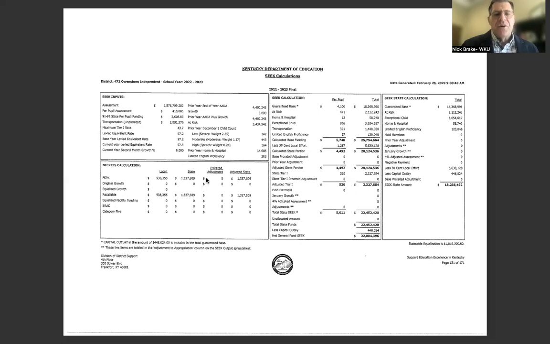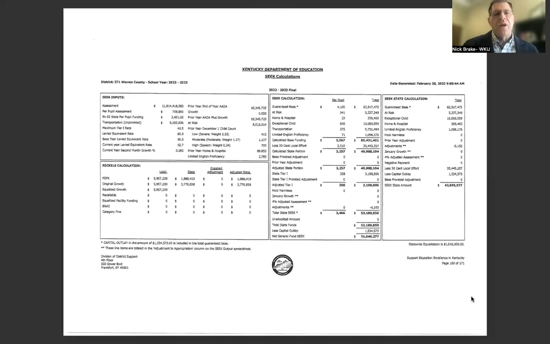And because of the composition of the district, that nickel from the state is actually going to exceed the nickel because of local property values and the level of the local property value. So you can learn a lot about a district. You also see that the district has a large at-risk population, so it sort of mirrors Jefferson County in its at-risk population, but it doesn't mirror Jefferson County in the local effort and the property assessment. So as you can see, the state is giving it more money as a result of that, because that's the way the equalization formula works, and that's the way CARA works as far as school funding.